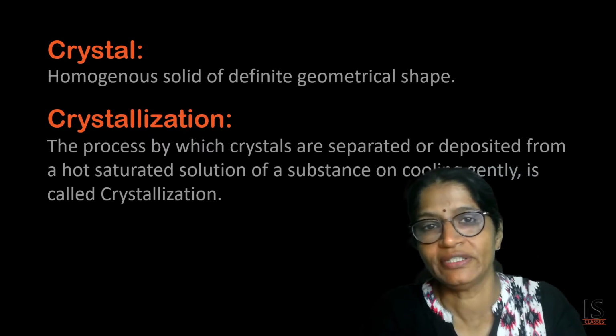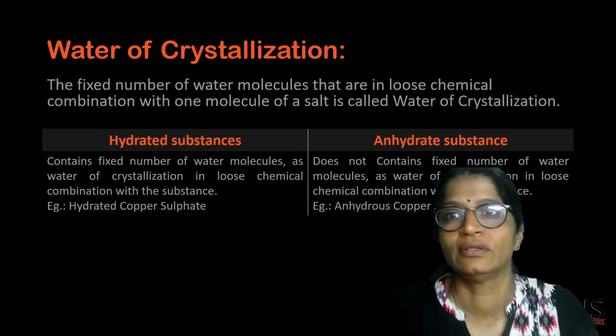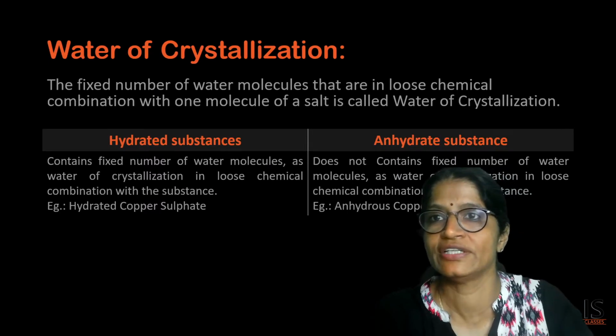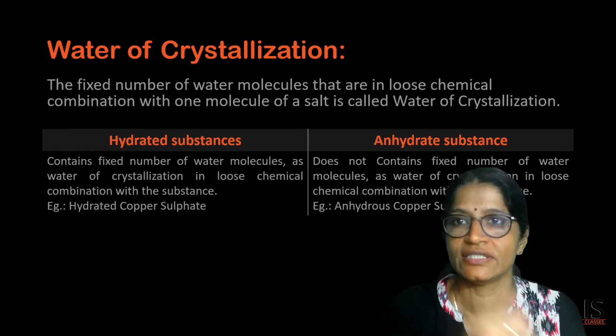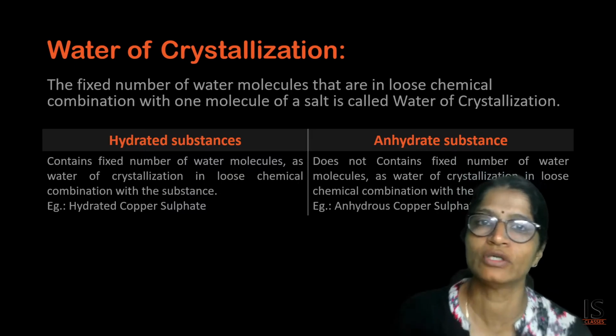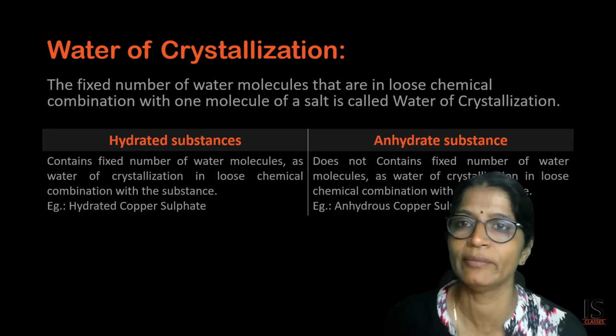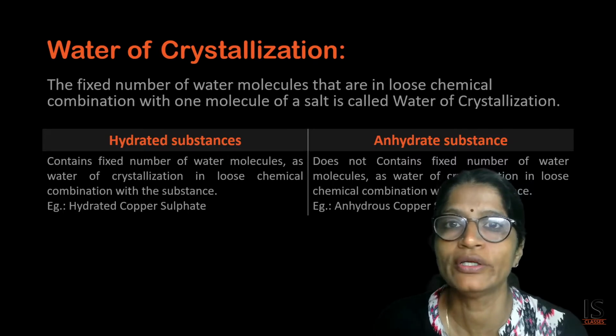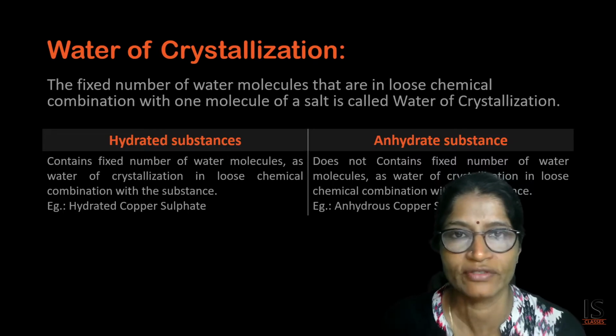Now next we will discuss the water of crystallization. What is water of crystallization? The fixed number of water molecules that are in loose chemical combination with one molecule of a salt is called water of crystallization.